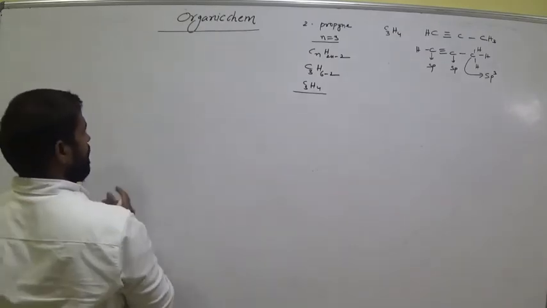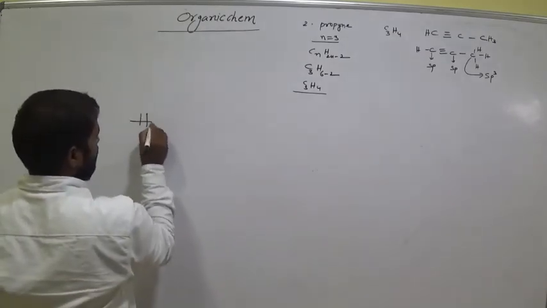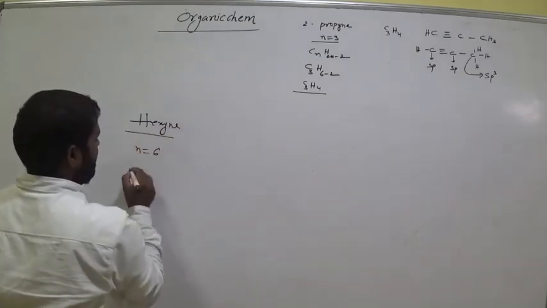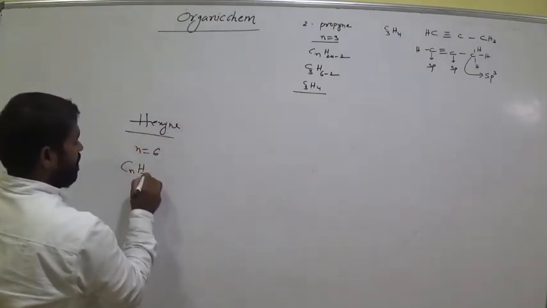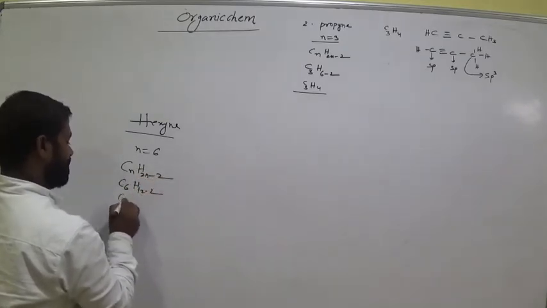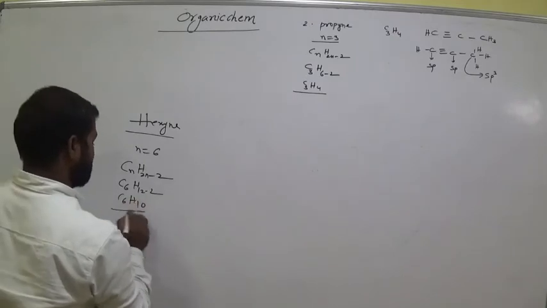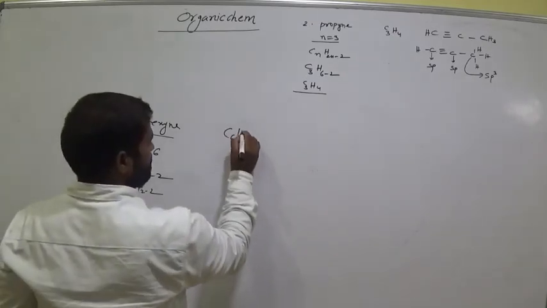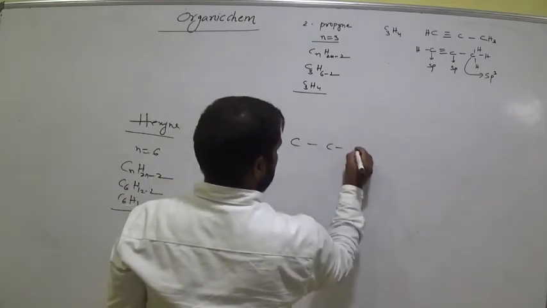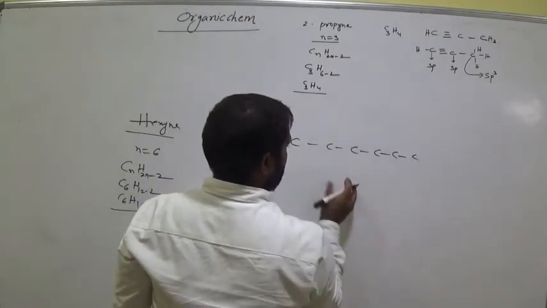Then go for hexane. Hexane, what is the value of n? 6. CnH2n minus 2: C6, 12 minus 2, C6H10. What is the formula? C6H10. Clear? So write, how many carbons do we have here? 6 carbons, 3 plus 3.